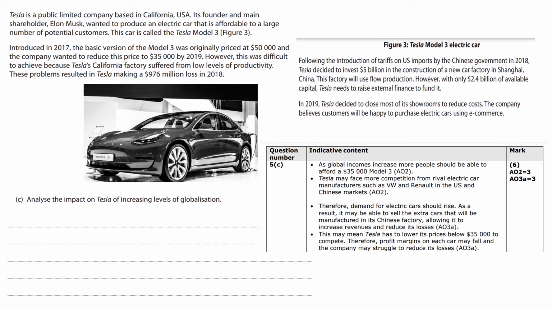Another point could be that Tesla may face more competition from rival electric car manufacturers such as VW and Renault in the US and Chinese markets. And for your analysis, you might state that this means Tesla has to lower its prices below $35,000 to compete. Therefore, profit margins on each car may fall and the company may struggle to reduce its losses.